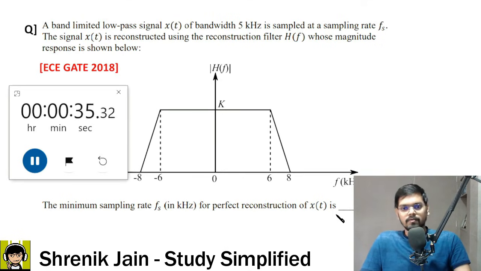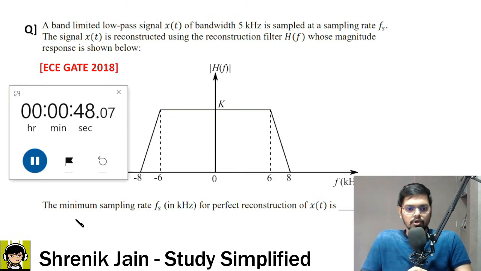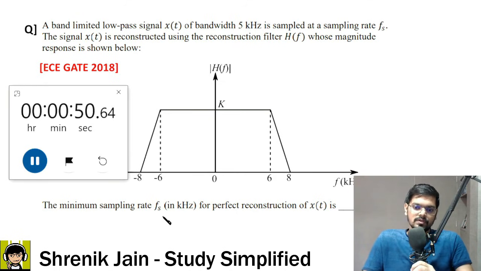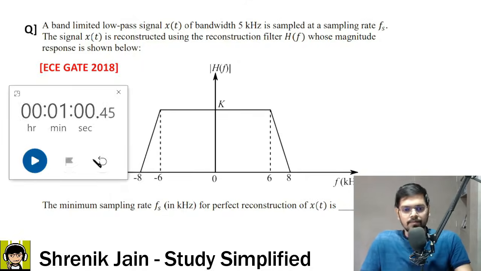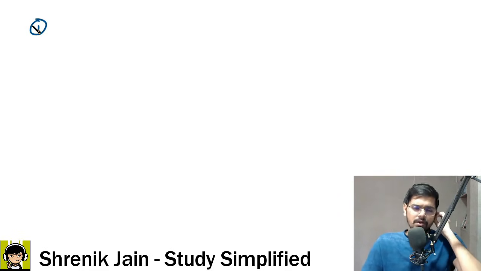It is a 2-step process. First draw this x of t, then the spectrum of the sampled signal, and then use this filter to reconstruct. While reconstruction, what is the condition? As per the condition you will get the minimum sampling rate fs. Okay, so 5 4 3 2 1, done. Okay, so let us see the solution now. The very first step is, what was the nature of the x of t? It is a band limited low pass signal working from -5 to 5, correct?